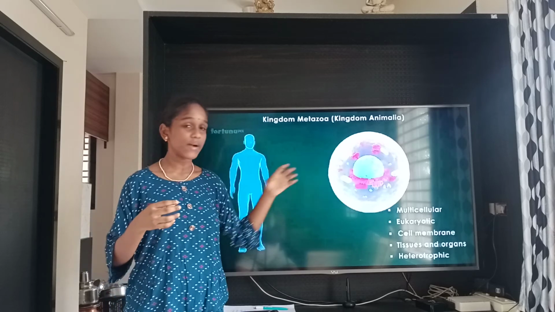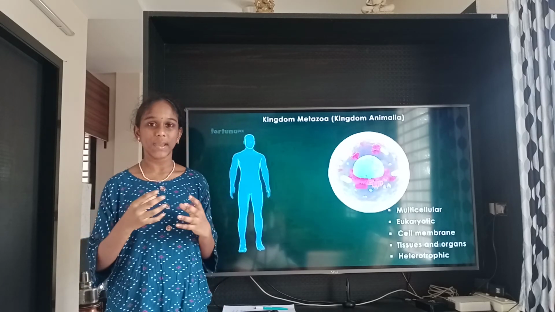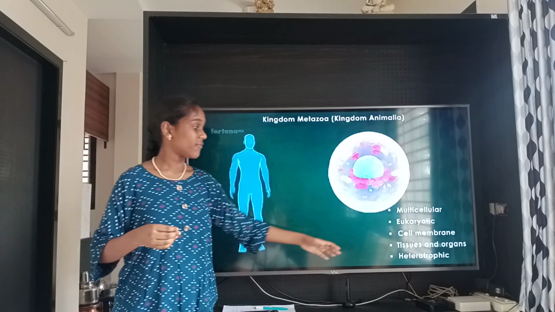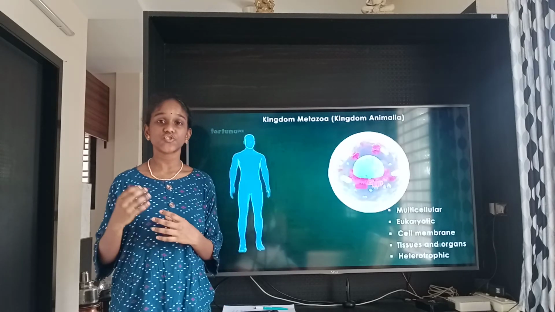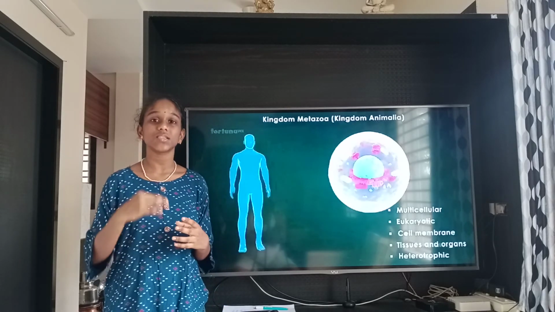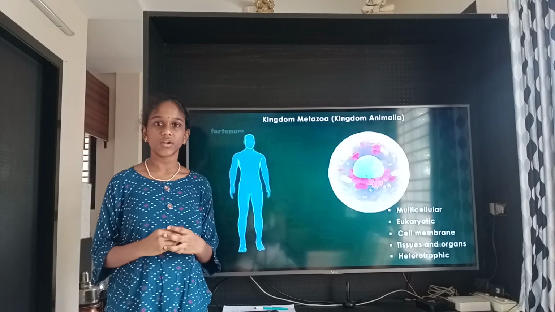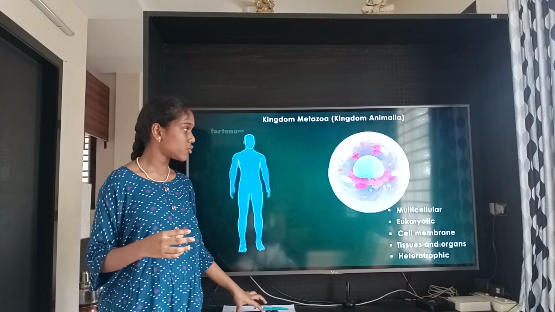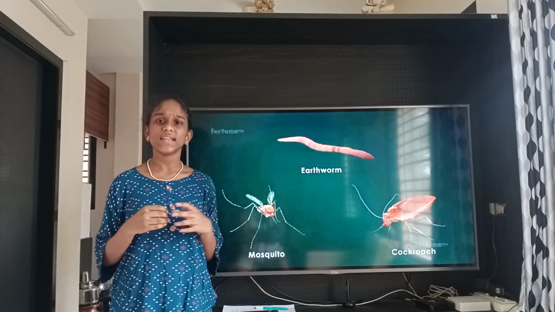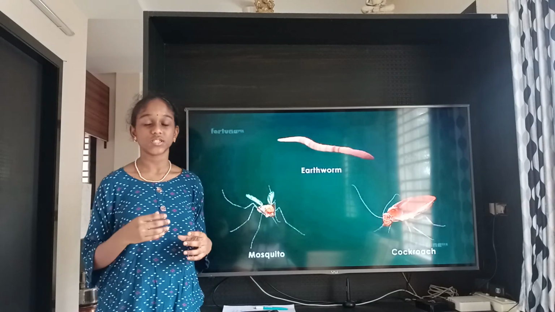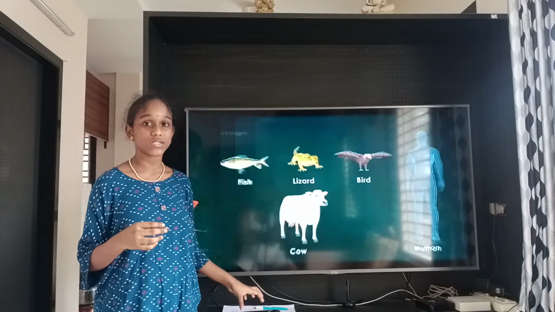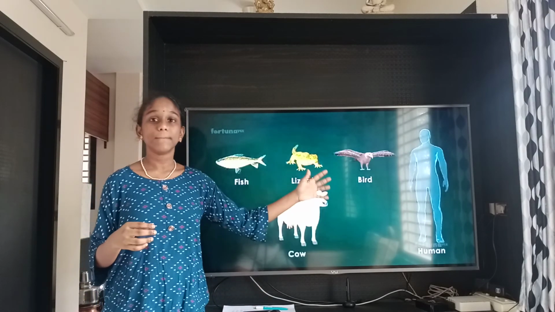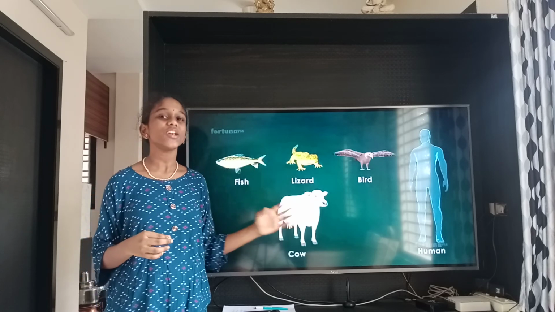So what? It is multicellular. It means it has so many cells within the organism. And the fifth point is it is heterotrophic. It means it depends on other organisms for food. The organisms which have no bones are like earthworms, and insects like mosquitoes and cockroaches. And the organisms which have bones are like fish, lizards, birds, carp, and also including humans.